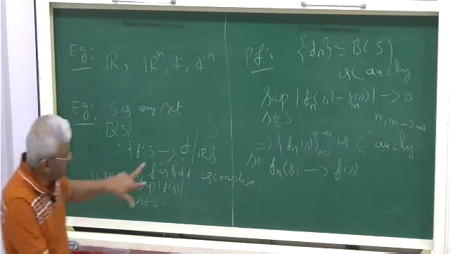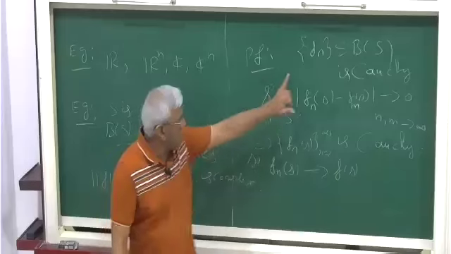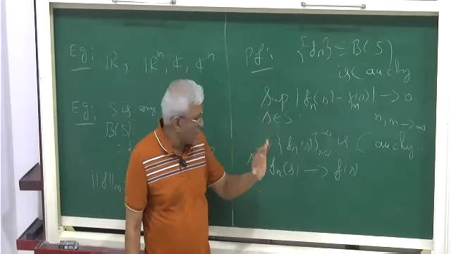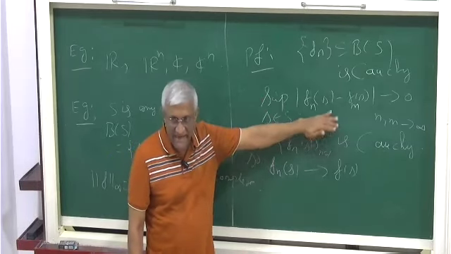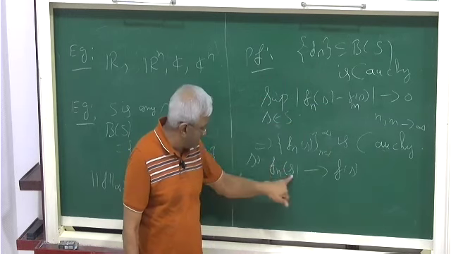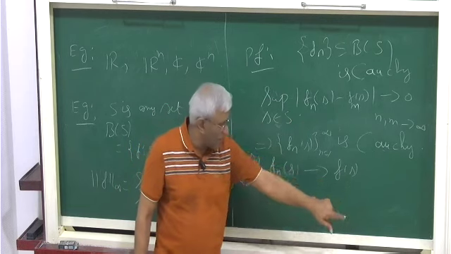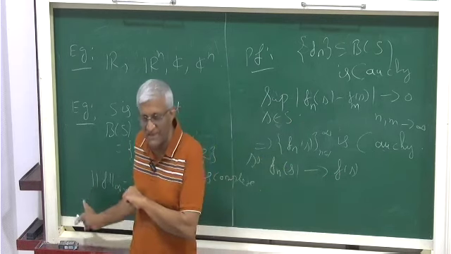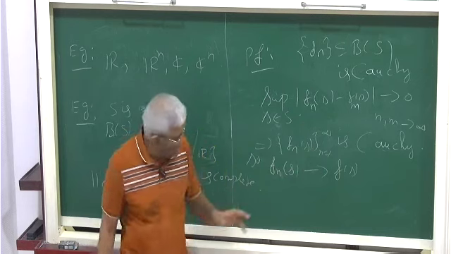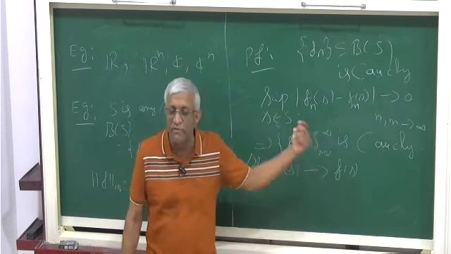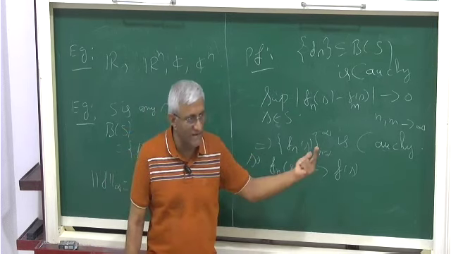Now we have to verify two things. I've taken a Cauchy sequence and used the Cauchy criterion. Then for each s, this converges, so I have got a limit and defined f(s). Now I have to prove that this f is in B of S, because I have to find a limit in that space. Second, I have to prove that Fn actually converges to f uniformly. There are two things I have to verify.